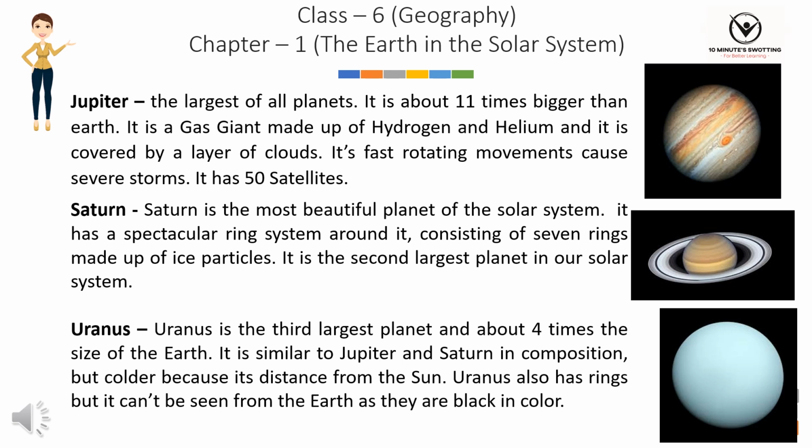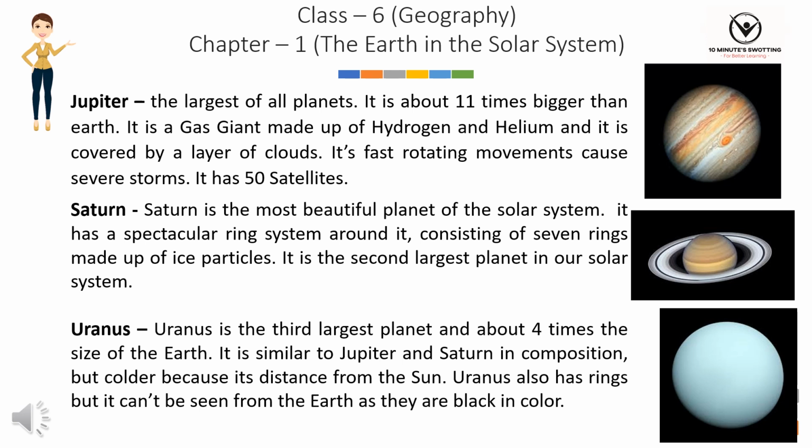Saturn. Saturn is the most beautiful planet of the solar system. It has a spectacular ring system around it, consisting of 7 rings made up of ice particles. It is the second largest planet in our solar system. Uranus. Uranus is the third largest planet and about 4 times the size of the Earth.